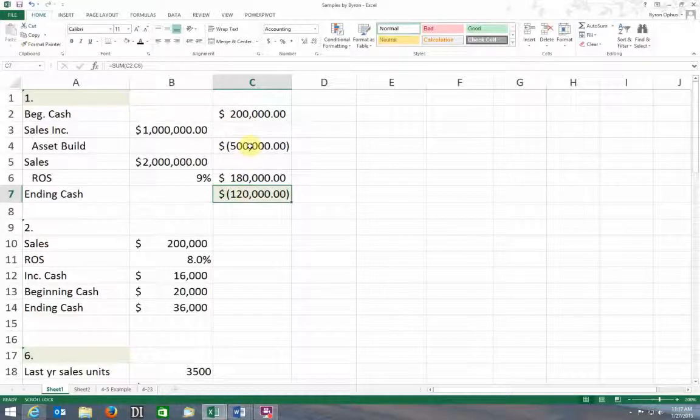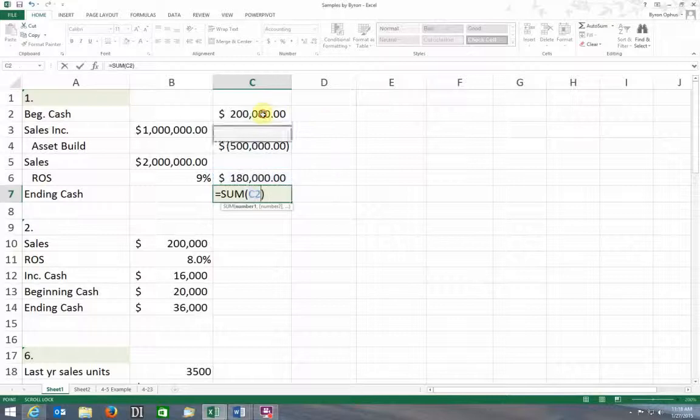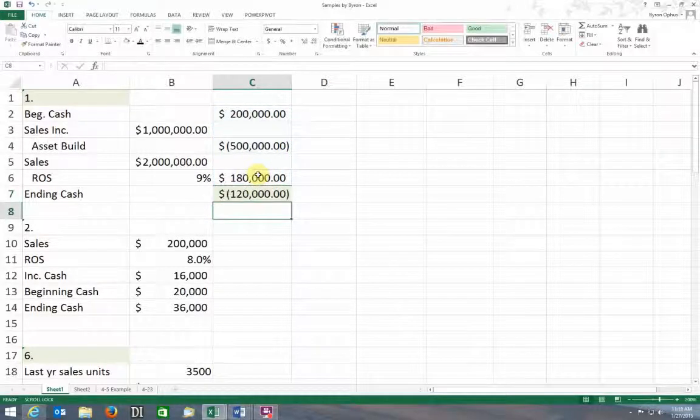Now, I put these in 2 columns because when I get here, I've got what my beginning cash is. I have what my asset build is going to take, and that's a negative cash-wise, and then my profit's a positive cash. And so if I sum all of those, let's come up here and hit my sum, right? I catch all of these, and I can do that by holding down my left button on my mouse and dragging it over those. Hit my enter, and it tells me that my ending cash is $120,000. So my cash situation in that case wasn't very good.